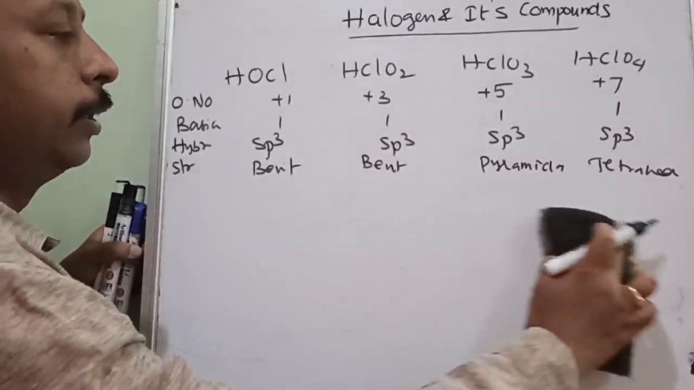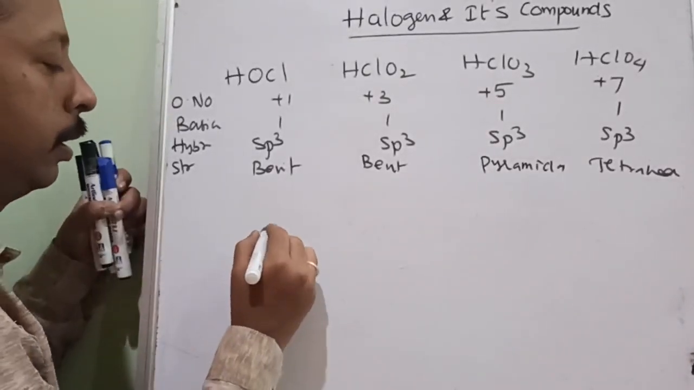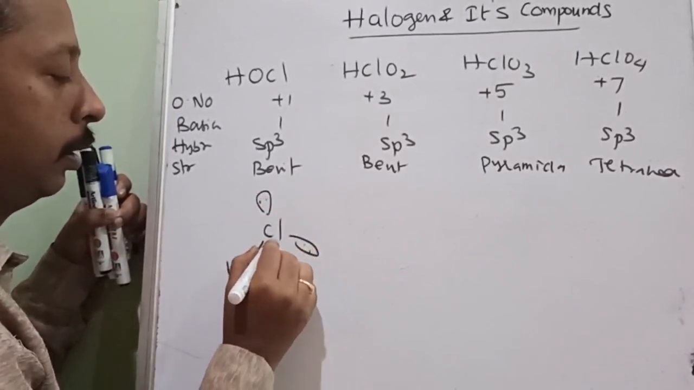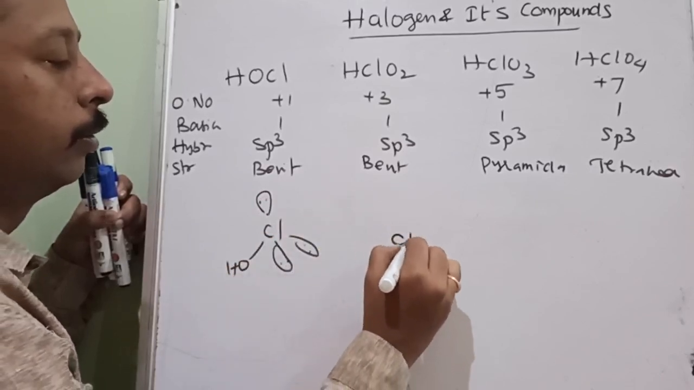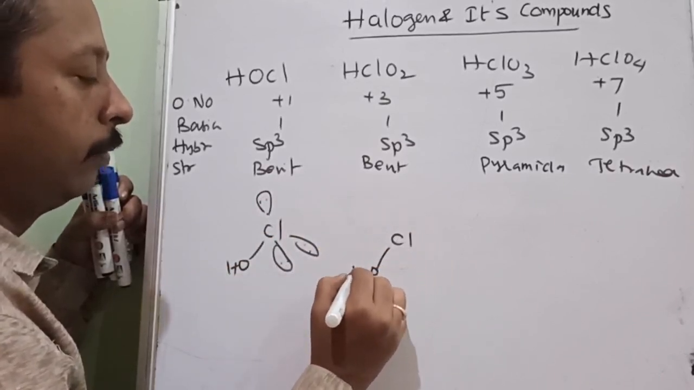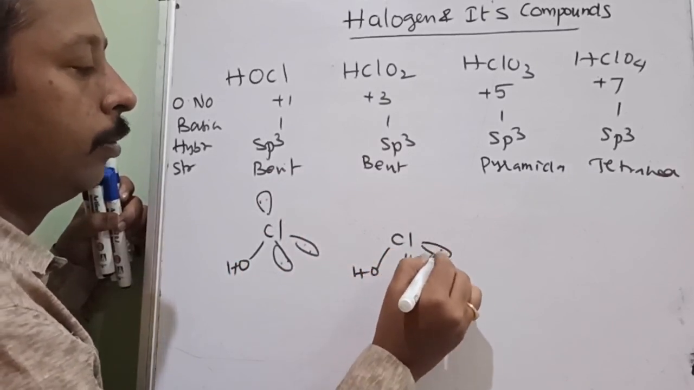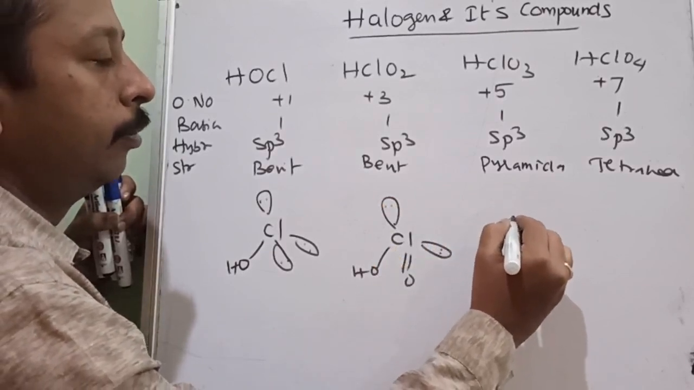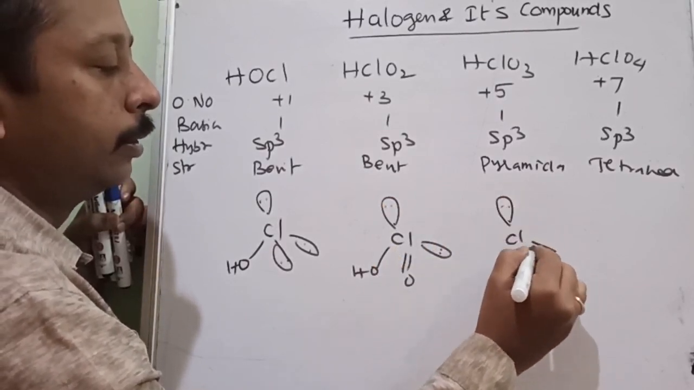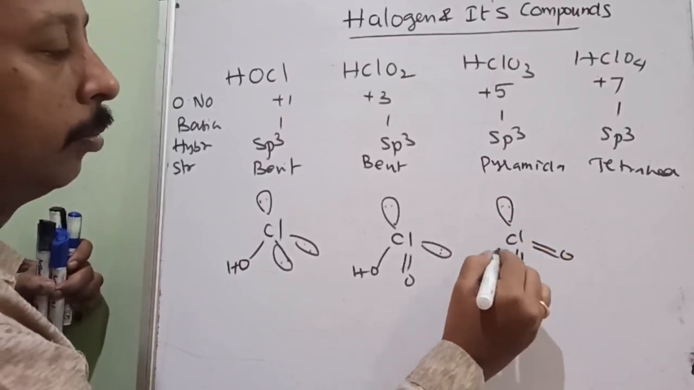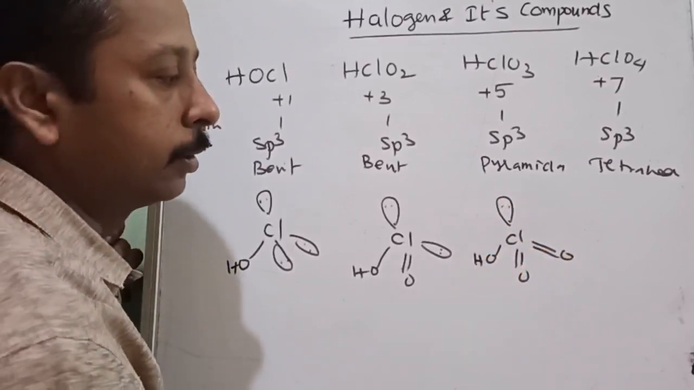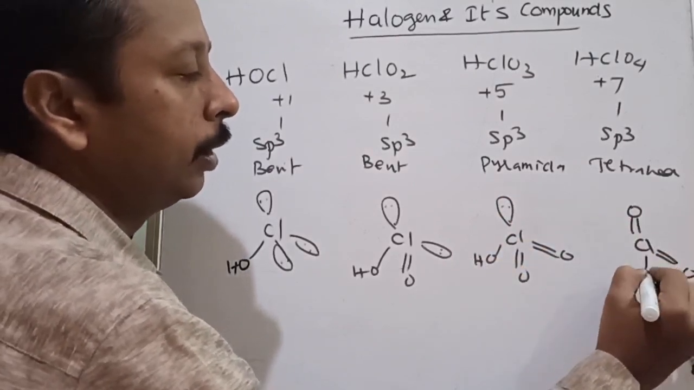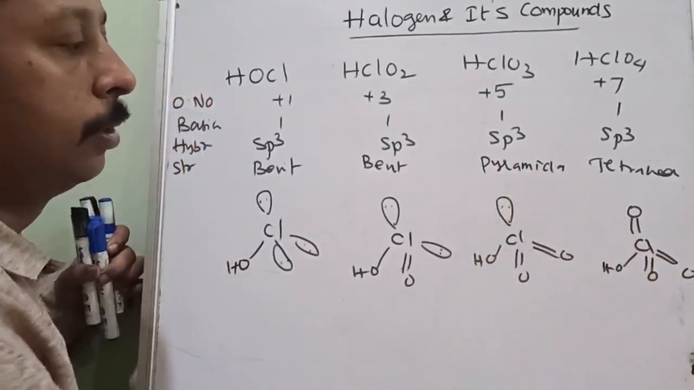I will write the structure here: chlorine, with one side OH and 3 lone pairs. Here, how many lone pairs? One side is OH, and the rest are lone pairs. Likewise, the number of lone pairs keeps on decreasing, and here there is absolutely no lone pair. Is it understood? These are the structures.